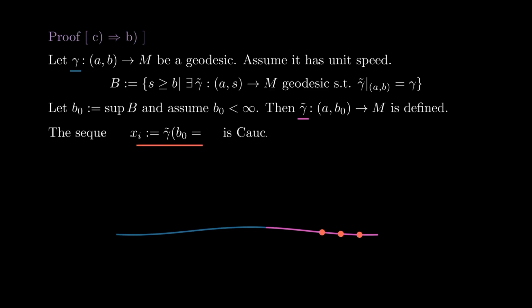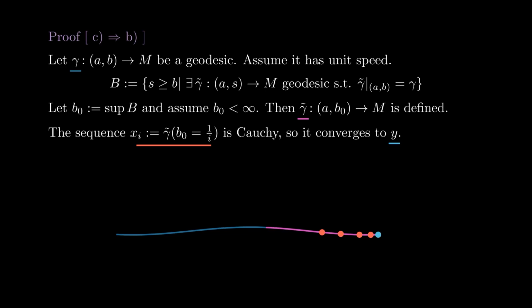Now let xi be the sequence gamma tilde of B0 minus 1 over i. Since gamma tilde has speed 1, the distance between xi and xj is at most 1 over i minus 1 over j, which goes to 0 as both i and j go to infinity. This means that the sequence xi is Cauchy, and by hypothesis, it converges to a limit point we call y.